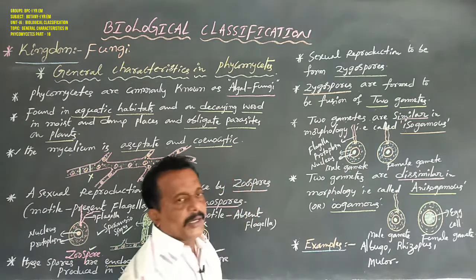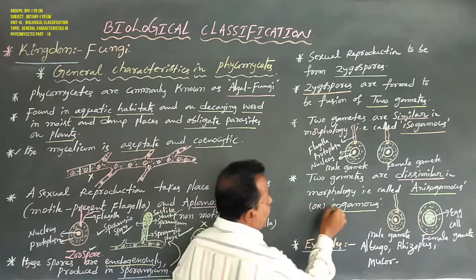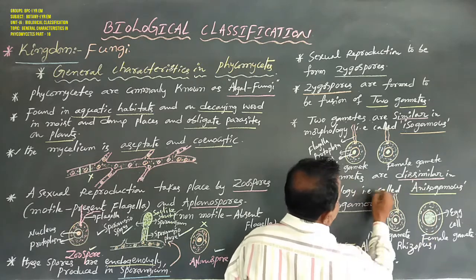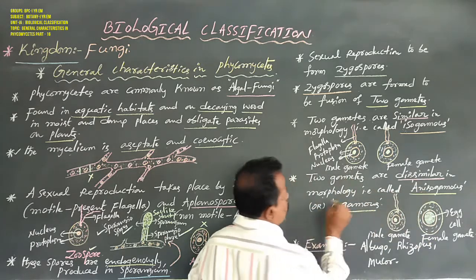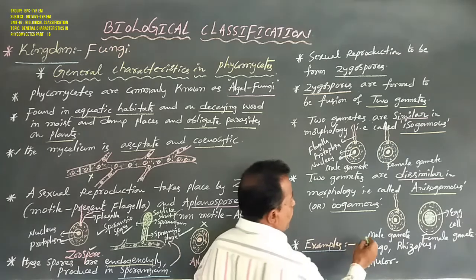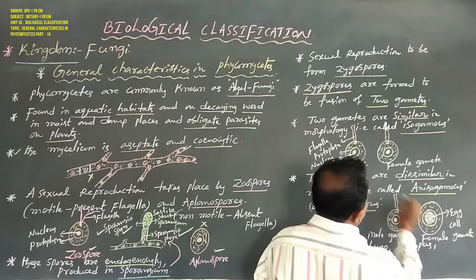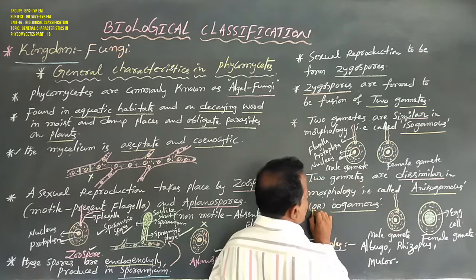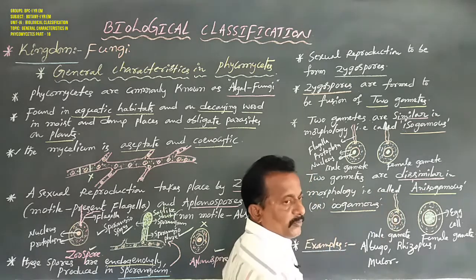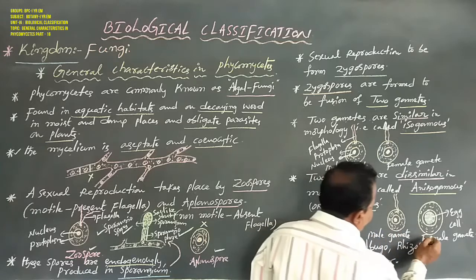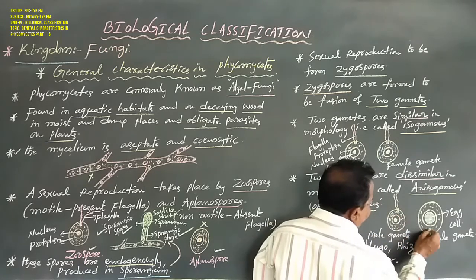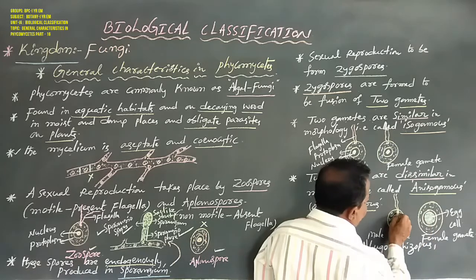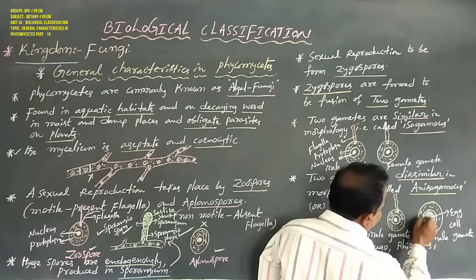On the other hand, when the two gametes are dissimilar in morphology, it is called anisogamous or oogamous. Observe the male gamete and the female gamete. First, size differs: the male gamete is always smaller and the female gamete is always larger.